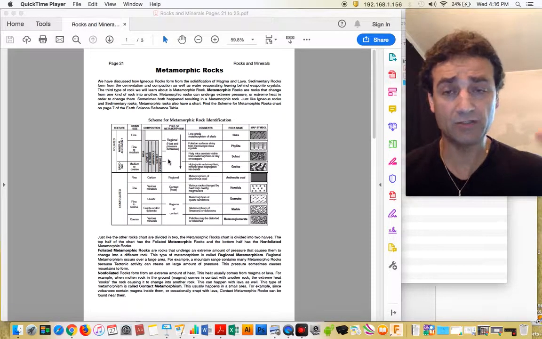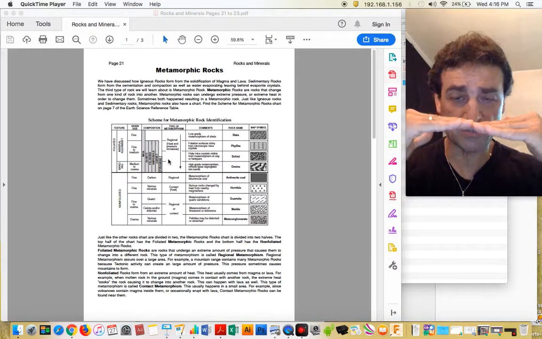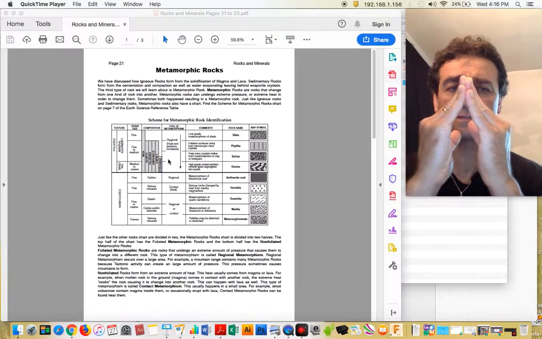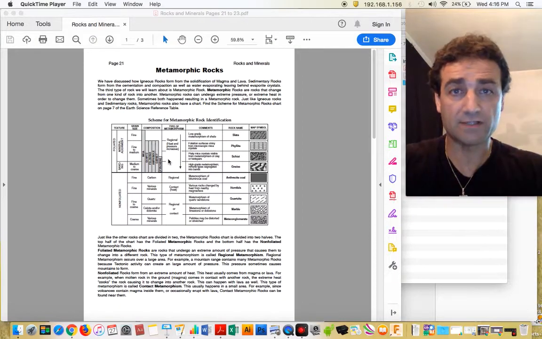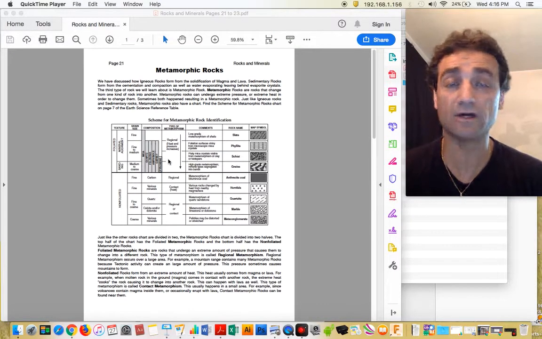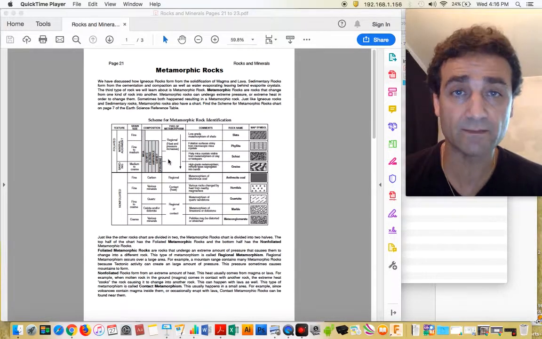There's regional metamorphism. That happens over a large area, and it happens with mainly pressure. Like a mountain range, you could have convergent plate boundaries, and when they crash into each other, it creates a lot of pressure, and it pushes up mountains like this. So in a mountain range over a large area, you'll find a lot of regional metamorphic rocks.